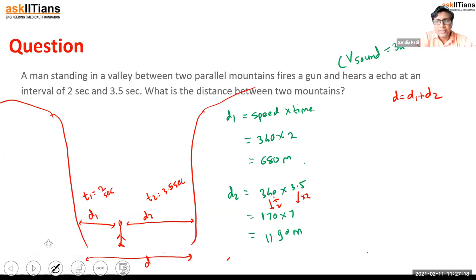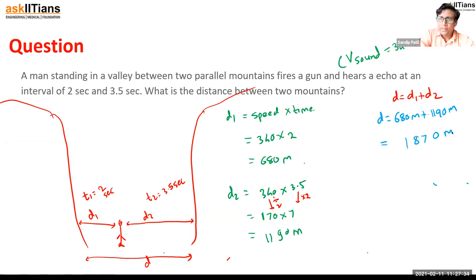Let's substitute in our formula. d becomes d1, 680 meter, plus 1190 meter. So the distance between the mountains is 1870 meter. Almost 1.87 kilometer, or almost 2 kilometer. It's a very long distance, therefore he was able to hear the echo there.